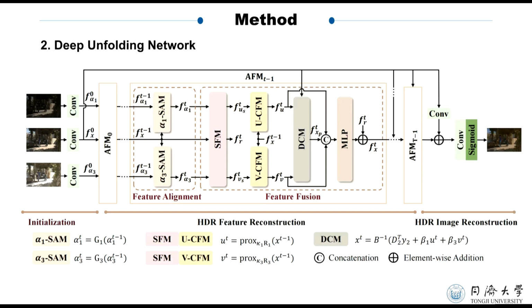The core of AFUNet consists of multiple stages, each with an alignment fusion module. The spatial alignment module aligns the features, while the fusion module fuses the aligned features to enhance reconstruction. After all stages, the final HDR feature is obtained and projected into the image domain to produce the final HDR image. By unfolding iterative optimization into a deep network, AFUNet combines model-based and learning-based strengths, achieving solid performance.